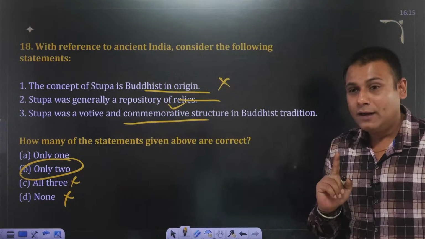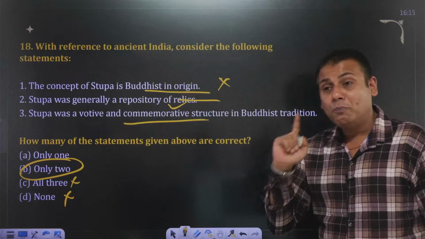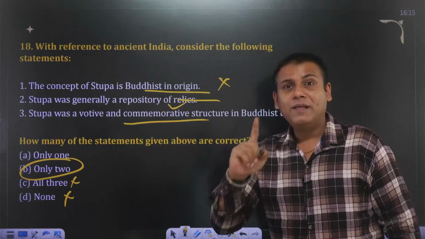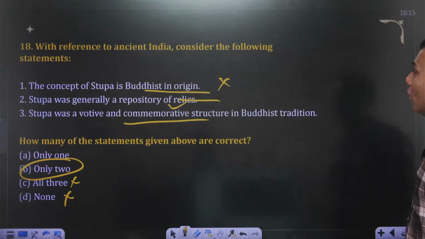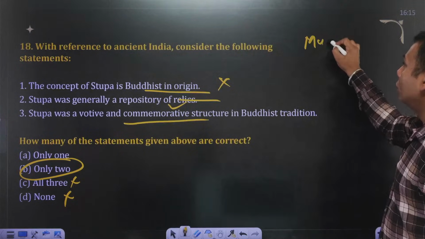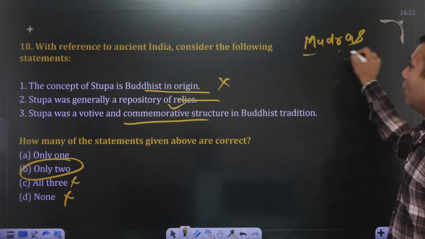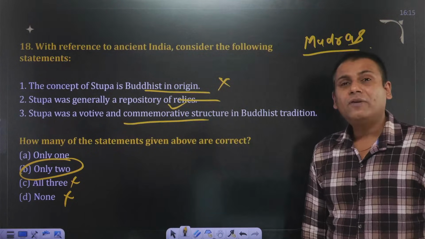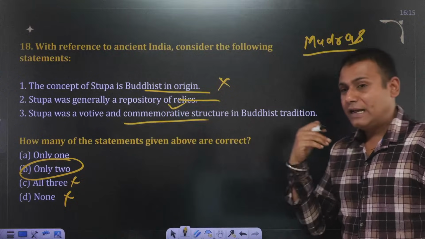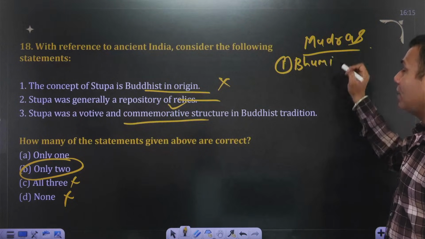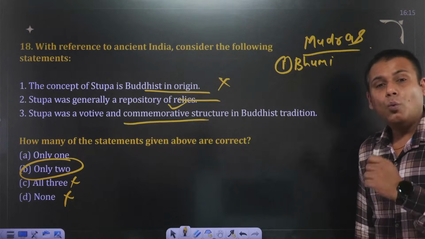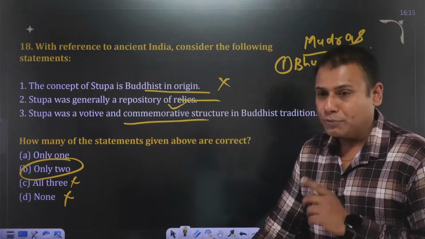Hope the points are clear. I have also mentioned the different stupas that you need to go through from the exam perspective. Is that clear? One more important aspect I'll talk about. Also focus on different mudras associated with Buddhism. UPSC has asked a question on mudras as well. The first mudra was Bhumi Sparsh Mudra. A question has been asked in the UPSC examination: what is the significance of Bhumi Sparsh Mudra?